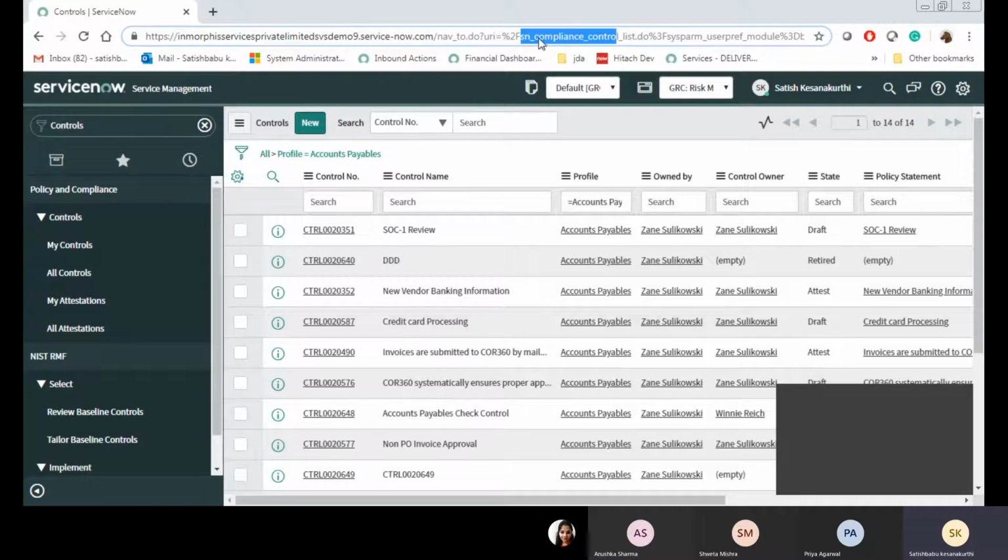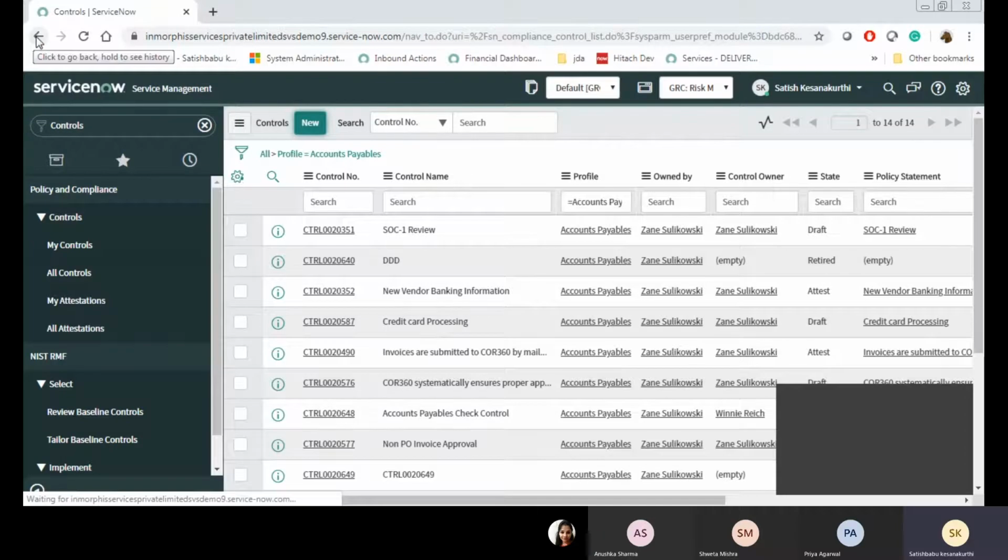This table extends sn_grc_item. These table names are very important when you take the examination. They will ask what the control table name is, and also about the control life cycle, like in which state a new control is created.